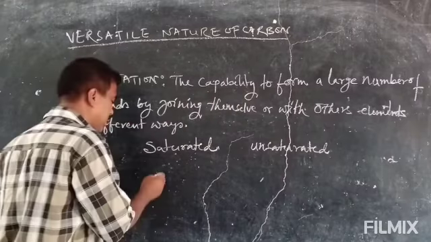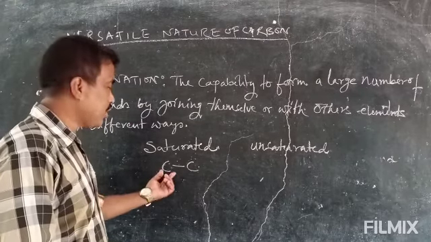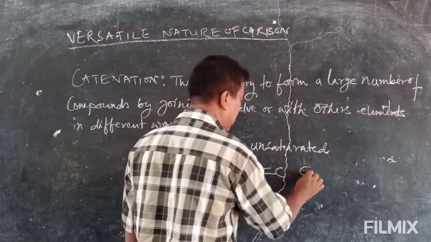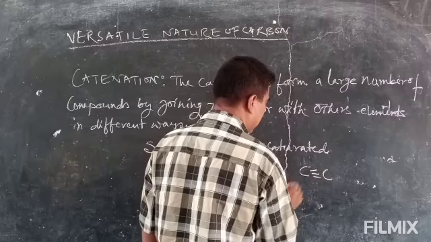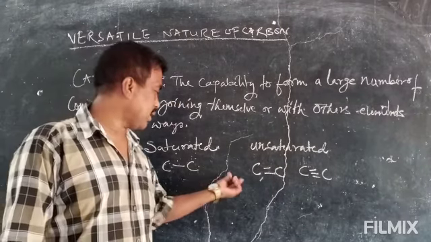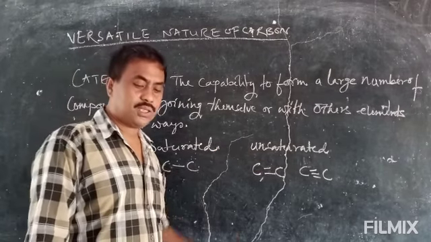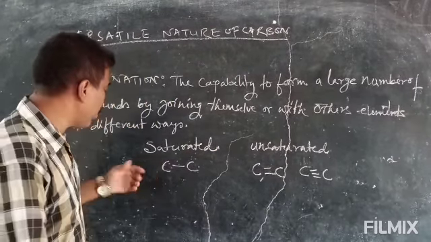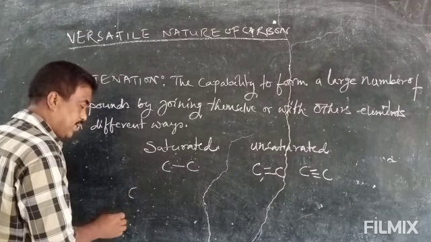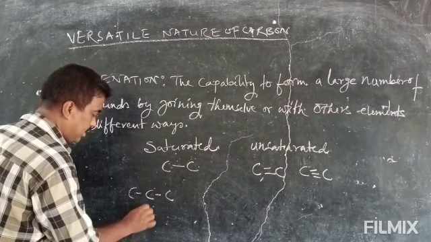So always in the case of saturated compounds there should be a single bond, whereas in unsaturated compounds there should be either a double bond or a triple bond between the carbon and the carbon. Like this we can classify carbon compounds into 2 types: saturated and unsaturated. Again, based on the way of joining carbons, if it is like this, it is a straight chain.